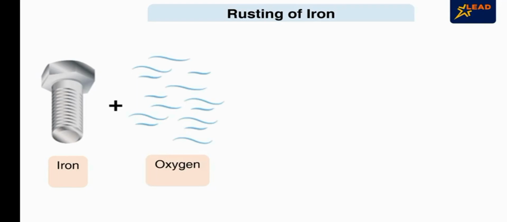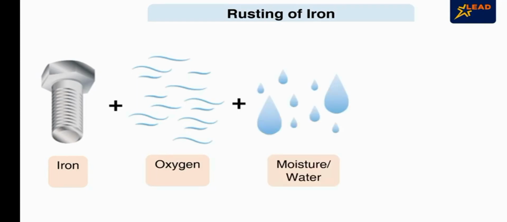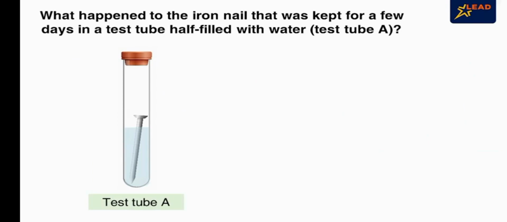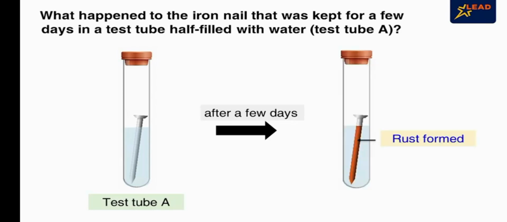Iron reacts with oxygen and moisture to form hydrated iron oxide, which is rust. This process of formation of rust is called rusting. What happened to the iron nail that was kept for a few days in a test tube half filled with water? A layer of rust formed on the surface of the iron nail.